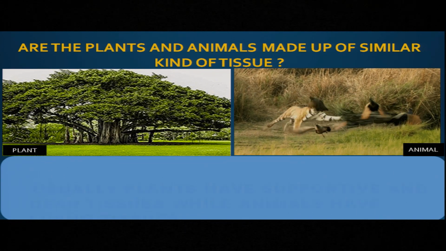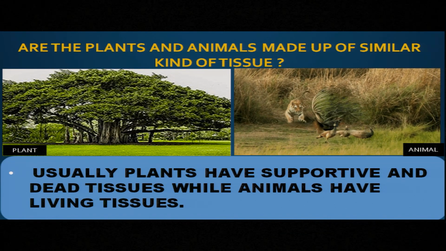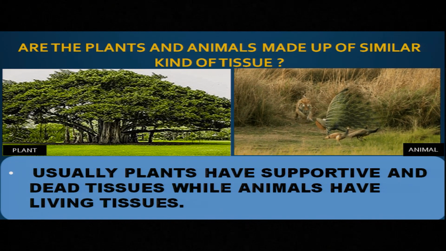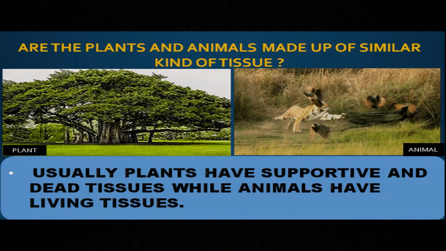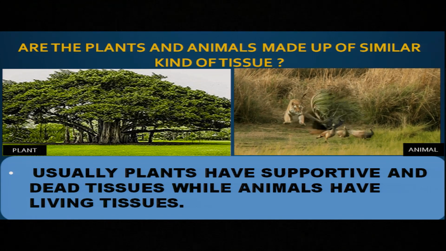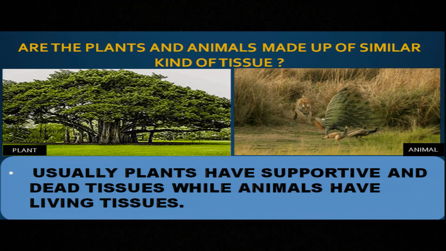Let us see how. Usually plants have supportive and dead tissues. I already said that plants are fixed. They cannot move. That's why they need more support, and that's why a plant usually has 80% dead tissues. But animals move from one place to another, and most of their tissues are living. But some tissues are dead. For example, in our body only the nail tissue is dead, and only the hair tissue is dead. So this is the first difference between plant tissue and animal tissue.